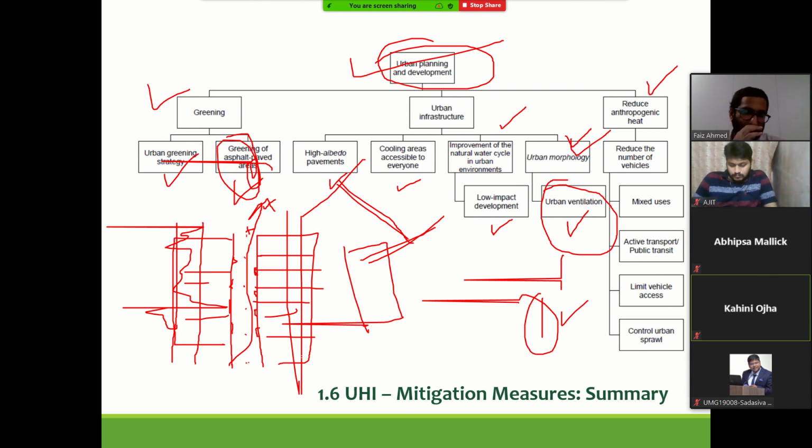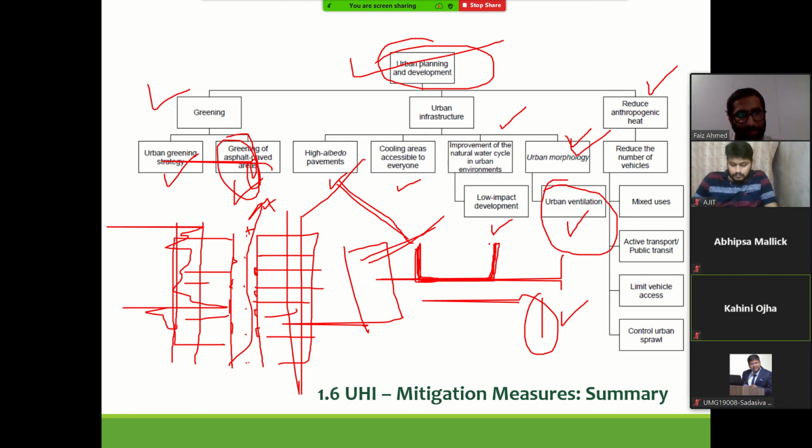Yes, true. And also there are some cases that have been studied where we apply paints, right? White paints. You must have seen cool material. You apply white paint to all the terraces.